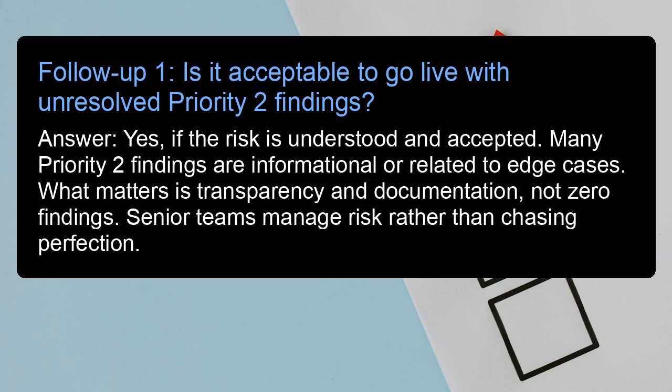Follow-up 1. Is it acceptable to go live with unresolved Priority 2 findings? Answer: yes, if the risk is understood and accepted. Many Priority 2 findings are informational or related to edge cases. What matters is transparency and documentation, not zero findings. Senior teams manage risk rather than chasing perfection.